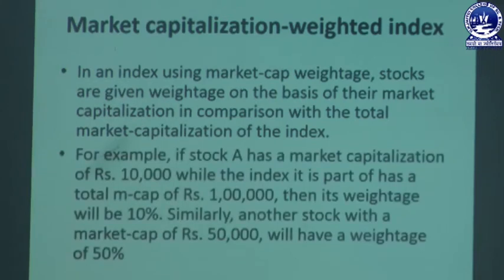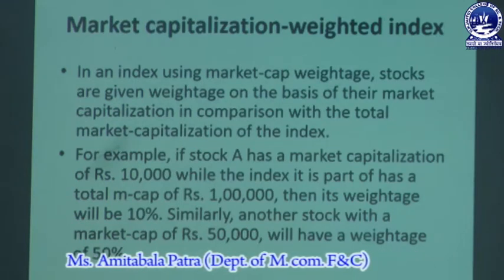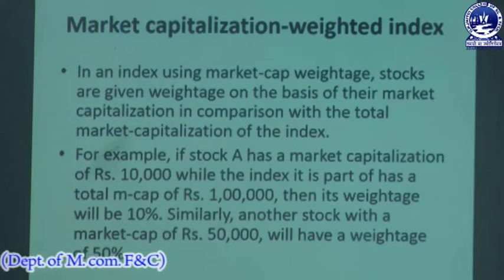For example, if stock A has a market capitalization of say rupees 10,000, while the index it is part of has a total market capitalization of say rupees 1 lakh, then its weightage will be 10%. Similarly, another stock with a market capitalization of say 50,000 will have a weightage of 50%. So, according to the market capitalization, we are giving the weightage. That is what a market capitalization weighted index is.